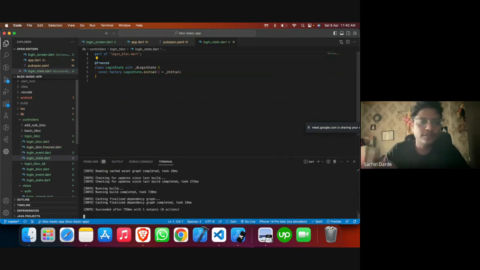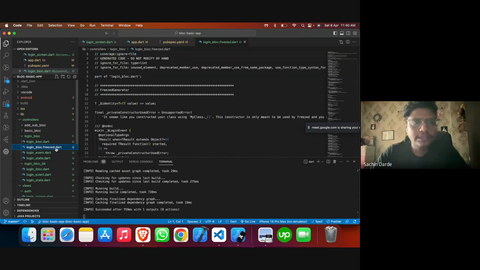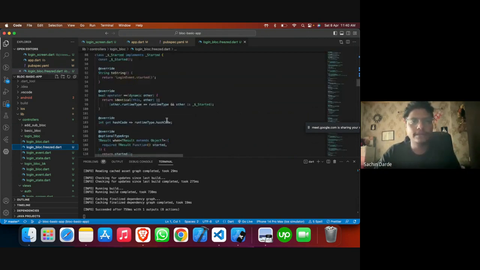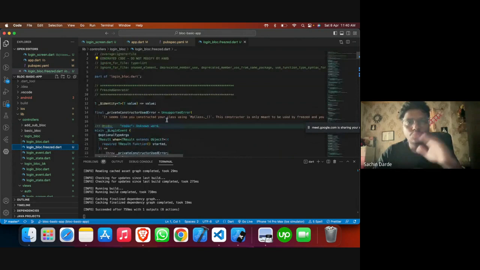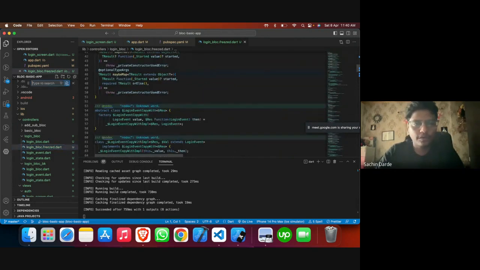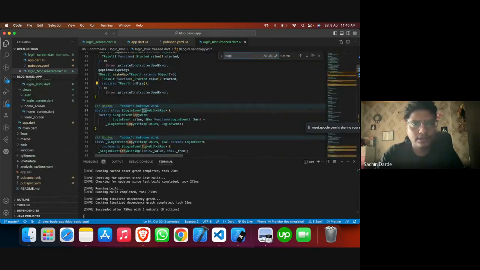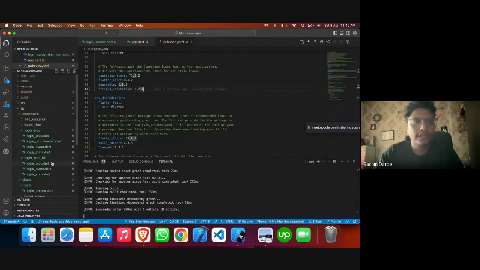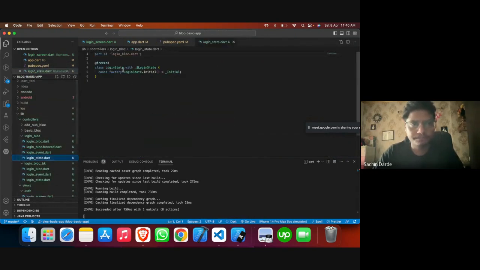Just analyzing whether everything is there. And as you can see, it created a freeze package for us, which we are going to use to make sure that all the boilerplate is handled by this. You don't have to understand it deeply, but it has all of it. The copyWith, you can find it here. Everything will be here. Let me come to where we can initialize the state effectively.